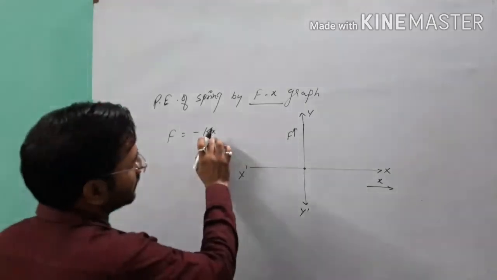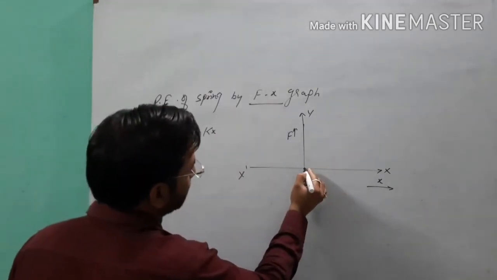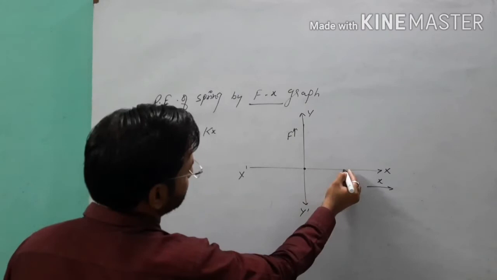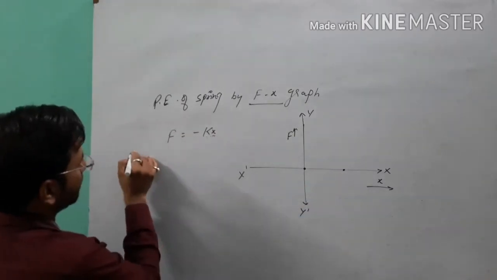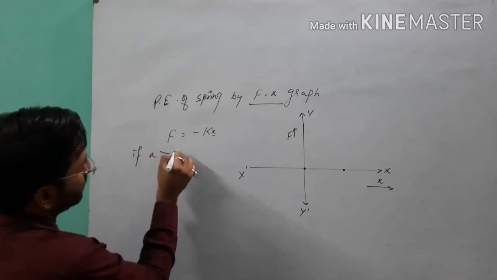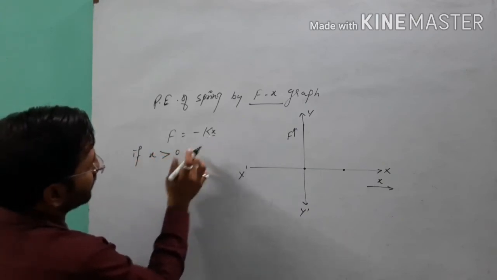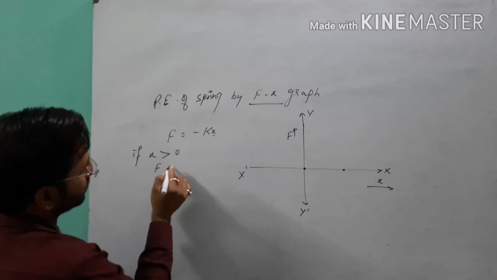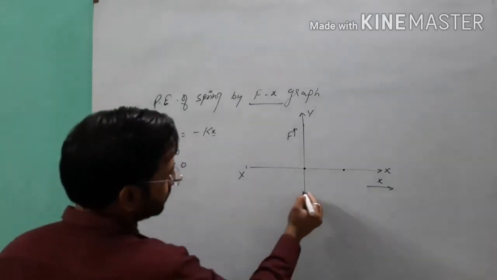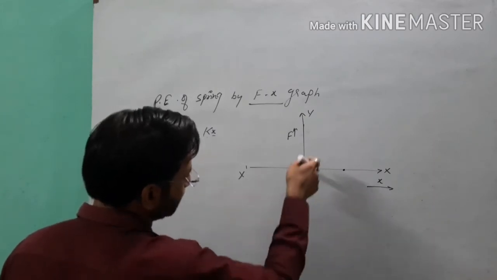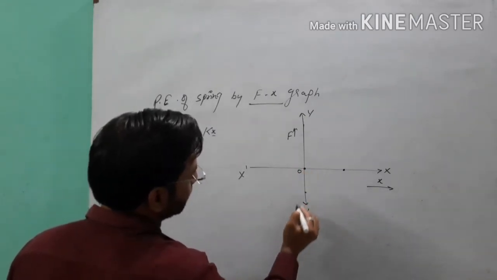If we take the value of k and the value of x in the positive way, then f from this equation will be less than 0, because of this negative. So f will be somewhere on the y dash axis from the origin.